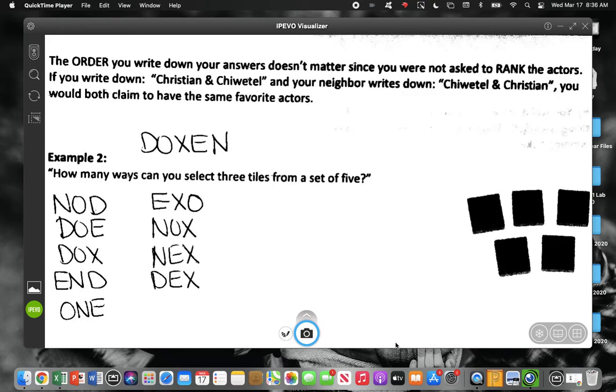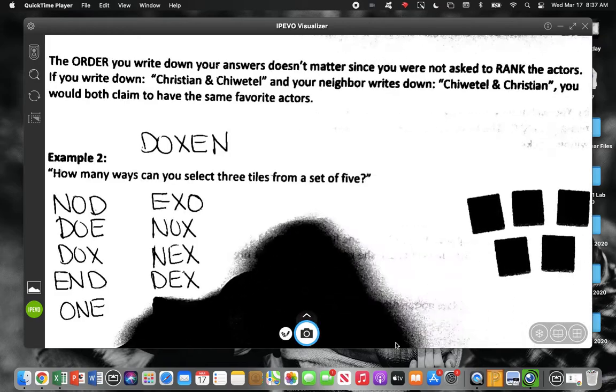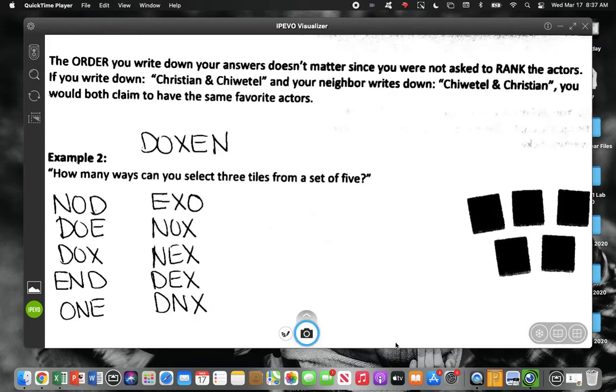Hang on, what do we got? Oh, I know what one we don't have. There we go. That's a word. It's not a word, but we're just saying, if these were the 5 tiles left in the stack and I told you to pick 3 at random, what are all the possibilities you could pick? And sometimes you do in Scrabble pick up all consonants and it's really hard to make a word.